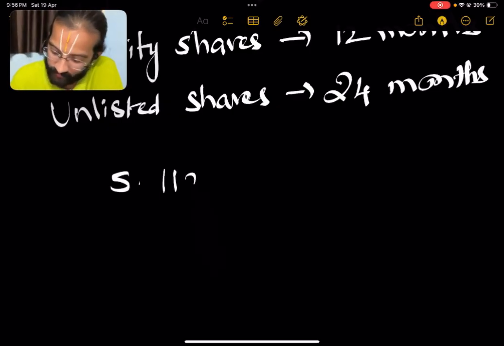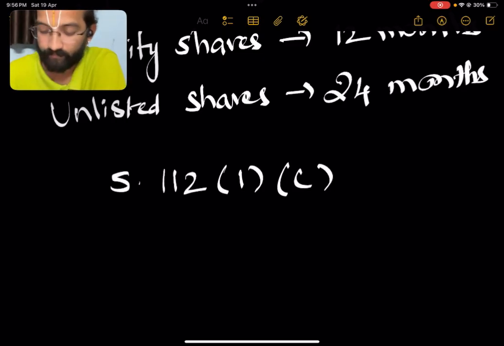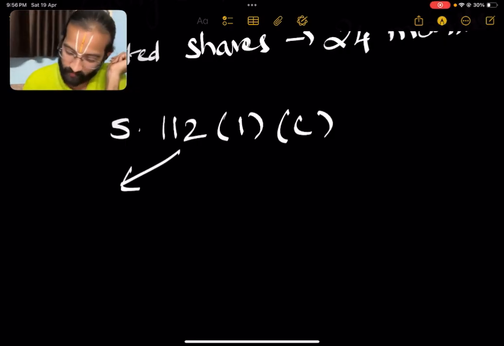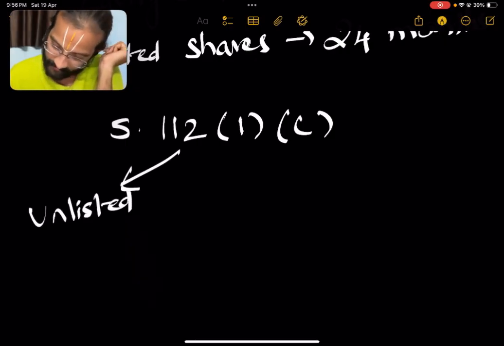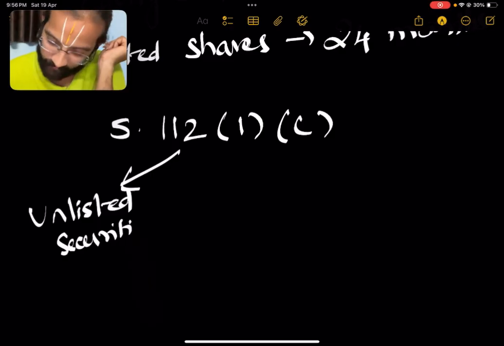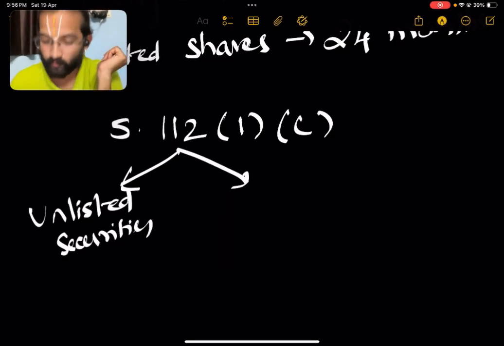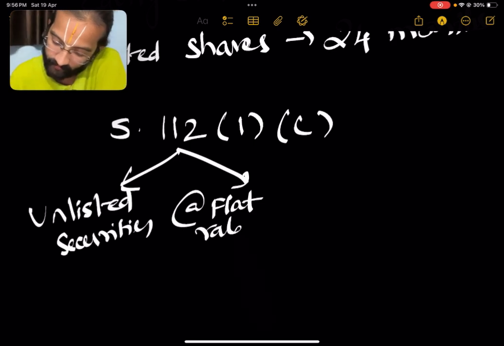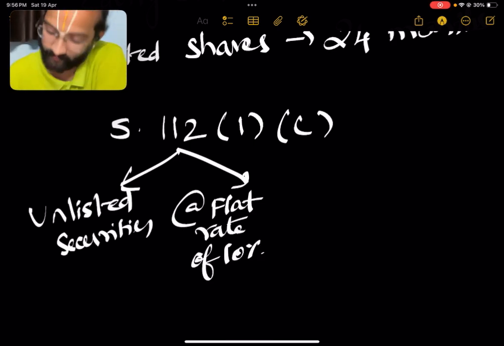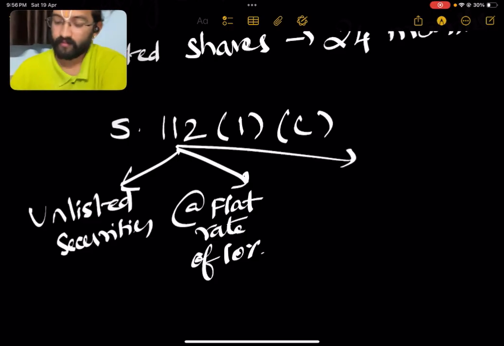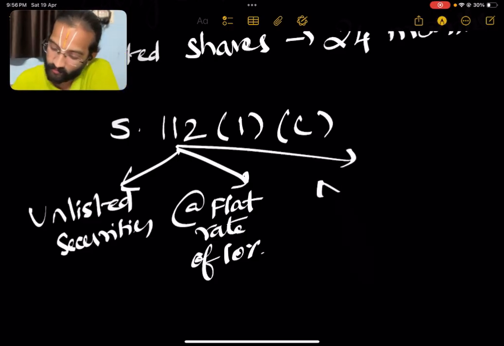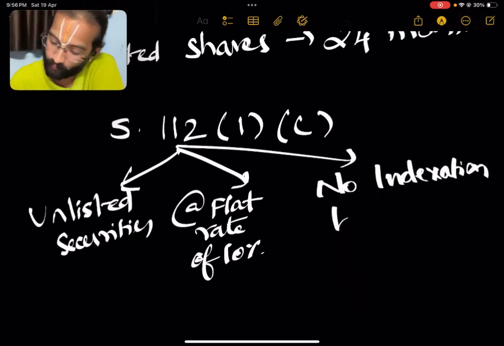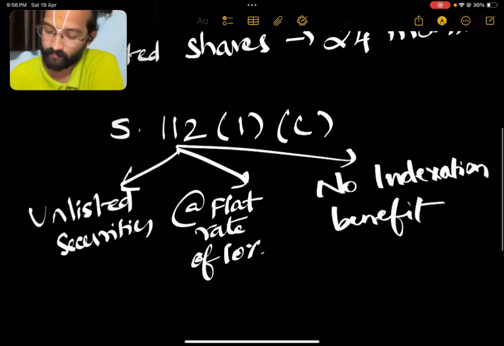Now, let's come to the discussion of Section 112, subsection 1, clause C. It says three things. Number one, unlisted securities are to be transferred. Number two, at a flat rate of 10%. Then the next is no indexation benefit. We'll discuss each branch in detail.